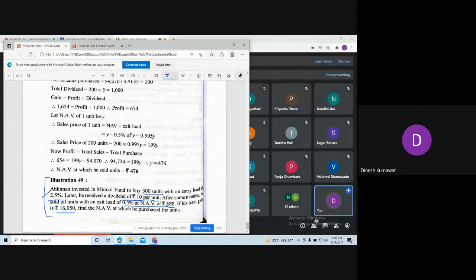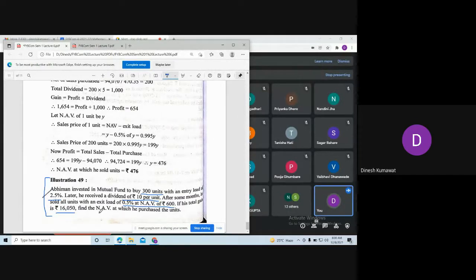And what is this rupees 600? Net asset value on what? Redemption. See, we have only seen two net asset values. First one is purchase and another one is redemption.